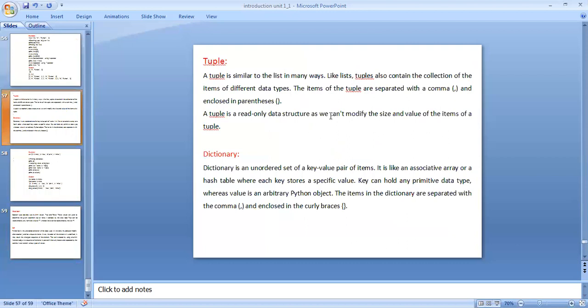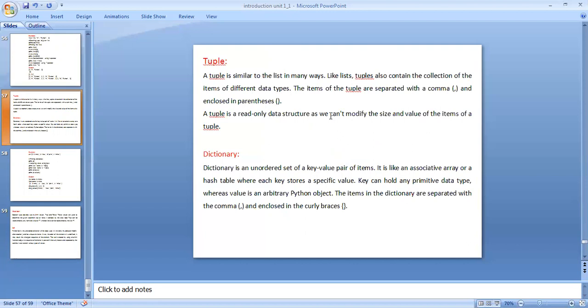Next one is tuple. It is similar to the list in many ways. Like a list, tuples also contain a collection of items of different data types.